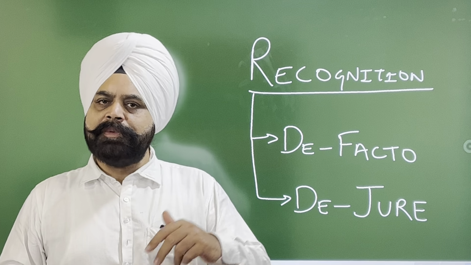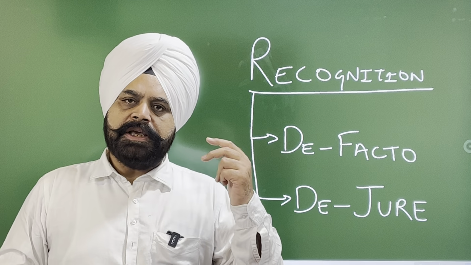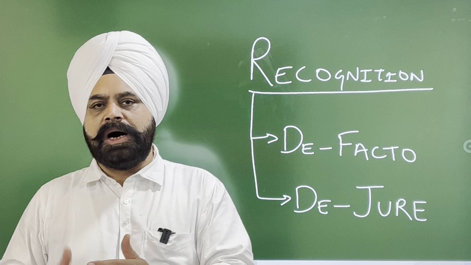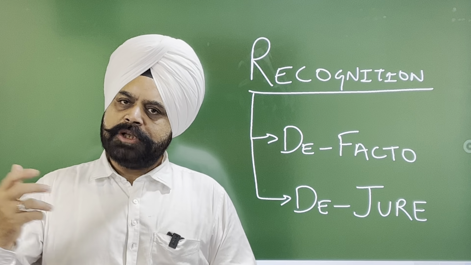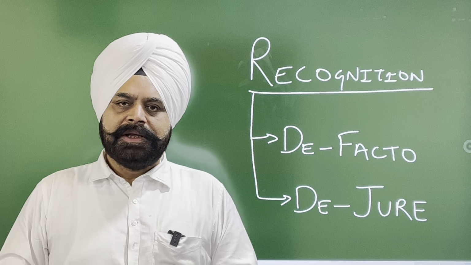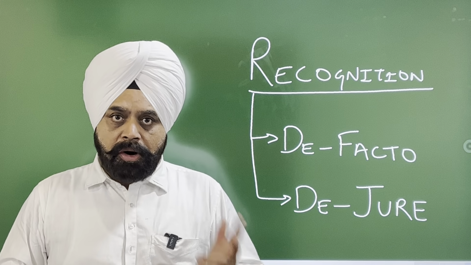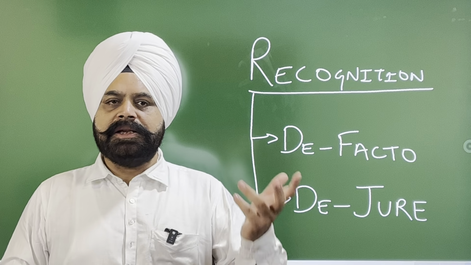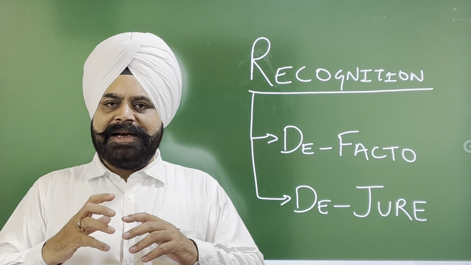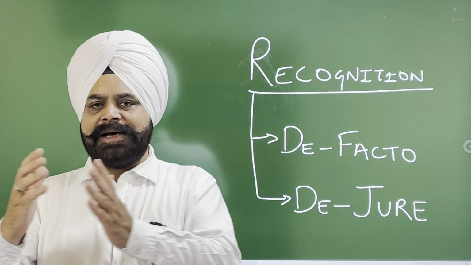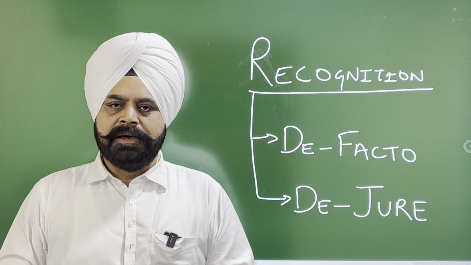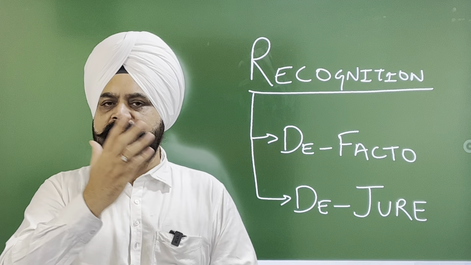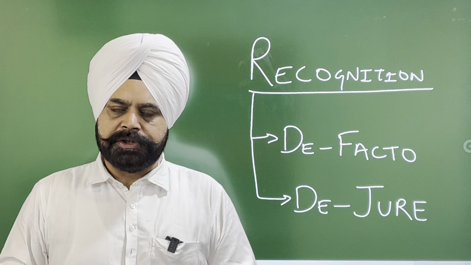De jure recognition may be granted at the initial stage also. The recognizing state, if satisfied that the conditions of statehood are fulfilled by the new state and those are permanent in character, permanent in nature, then de jure recognition can be given. Or first, at the instance, suppose a de facto recognition is given. Subsequently, when the recognizing state finds that the conditions are fulfilled and are permanent in nature, the recognizing state may convert that de facto recognition to a de jure recognition.